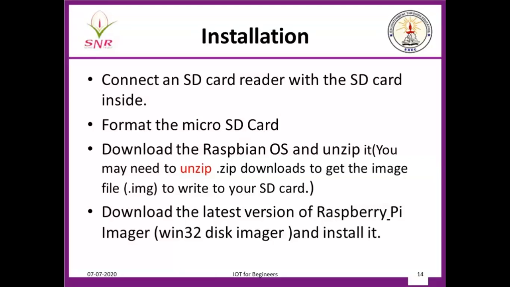Then the next step is you should download the Raspbian OS. It will be in a zip form, so you unzip it. Then you download the latest version of the Raspberry Imager, Win32 Disk Imager, and you install it.